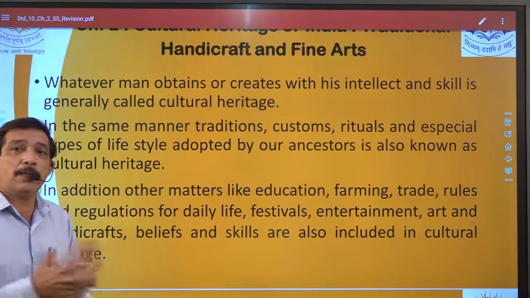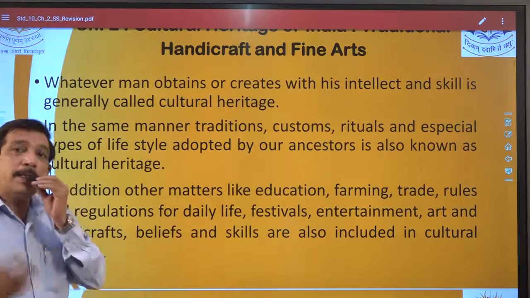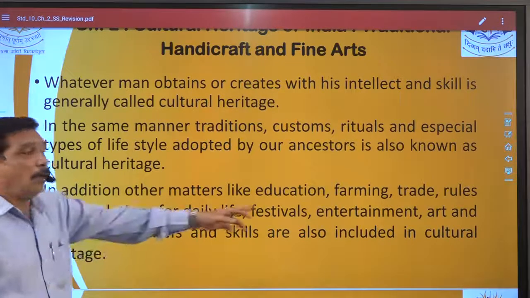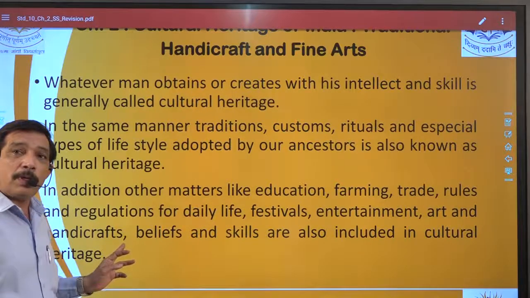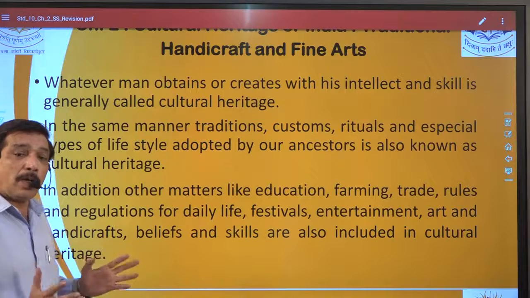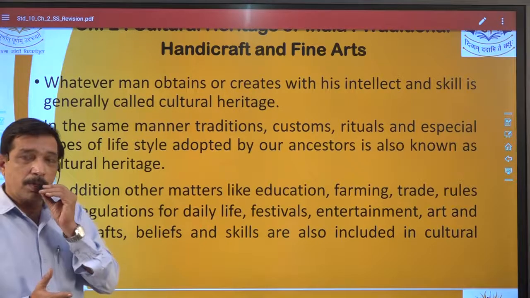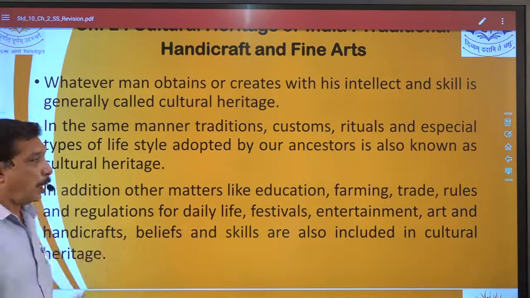Physical heritage, material heritage, cultural and genetic heritage. Four options will be given, right? So we have to understand this particular point in a very good way, so that if an objective is generated from this particular point, then we have the answer.